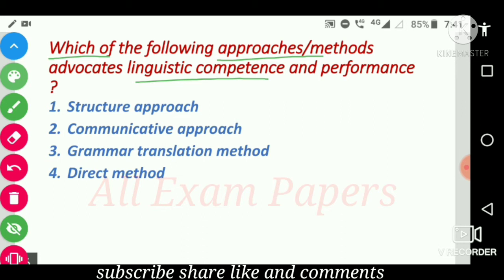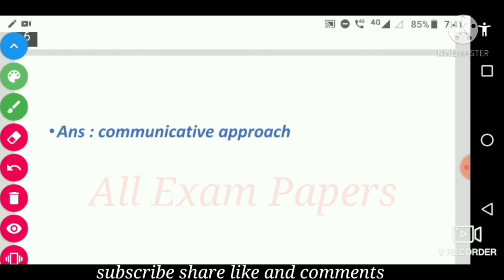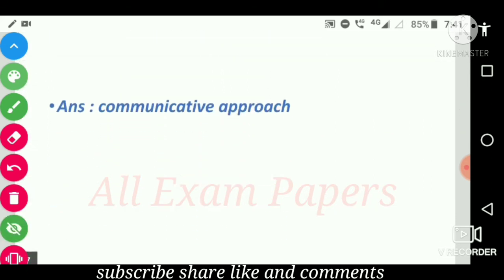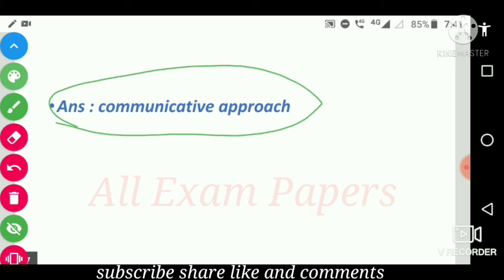And the option is structural approach, communicative approach, grammar translation method, and fourth one is direct method. And the answer is communicative approach.